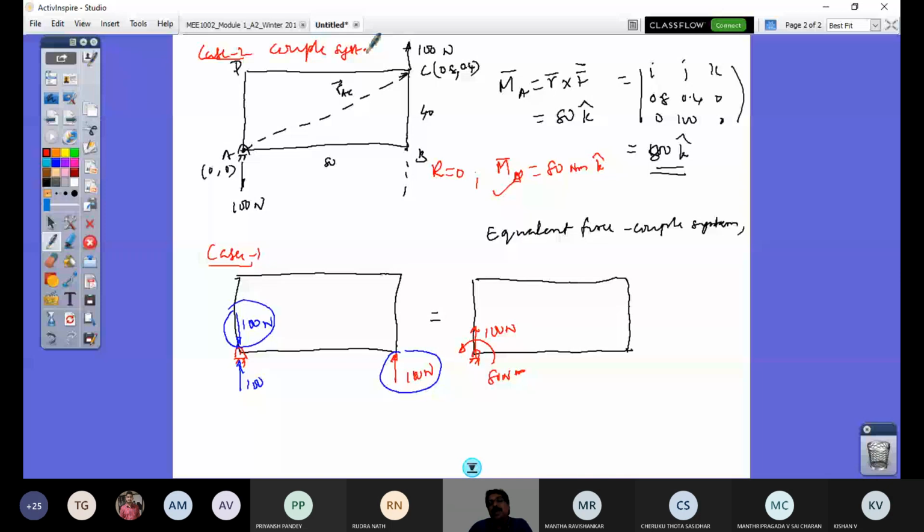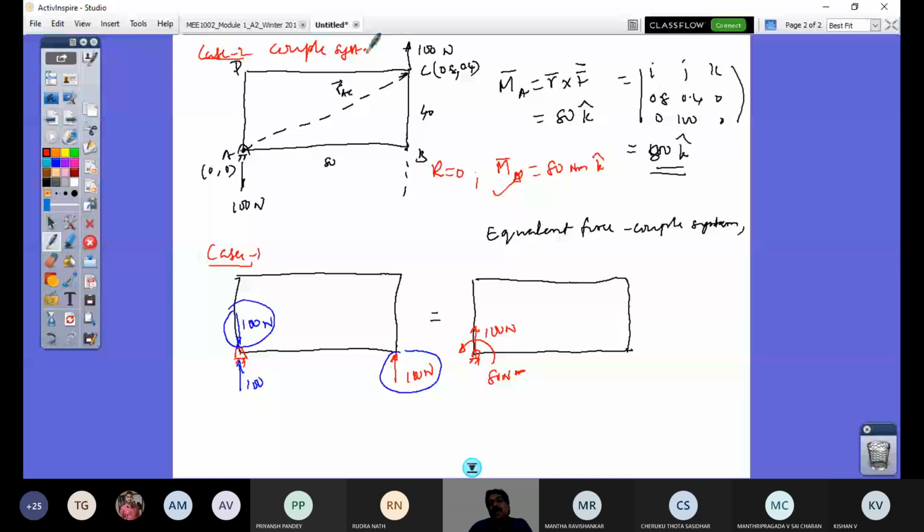If I take case 1 and if I take moment of this 100 Newton force at this point, say this is point P. About this point P, what is my moment? From here, whatever is the moment arm that I know, that is 40 centimeter. So it is going to be 40 Newton meter, right?